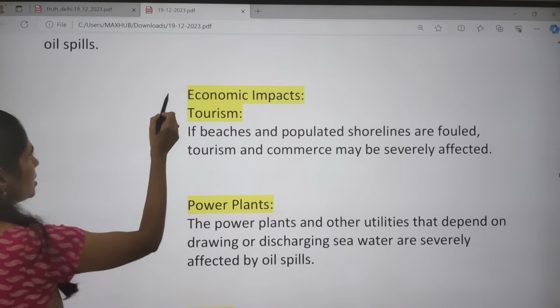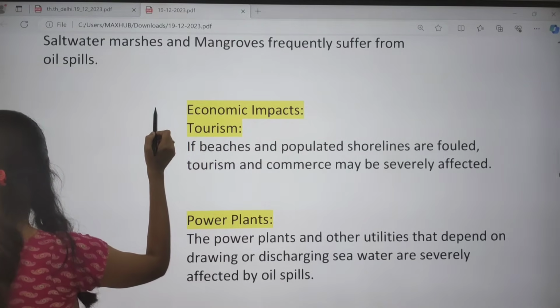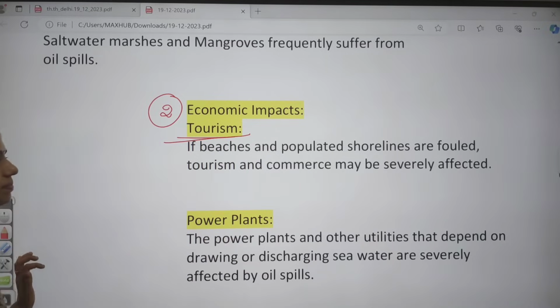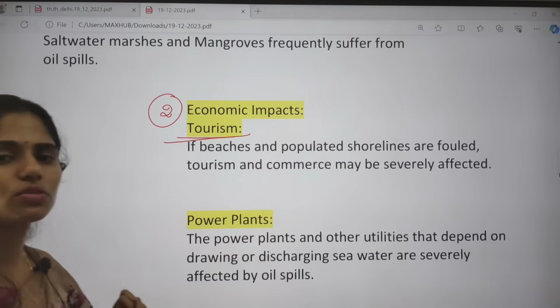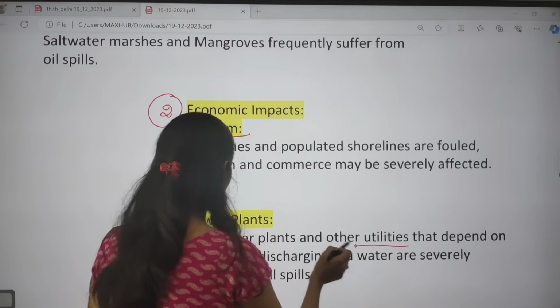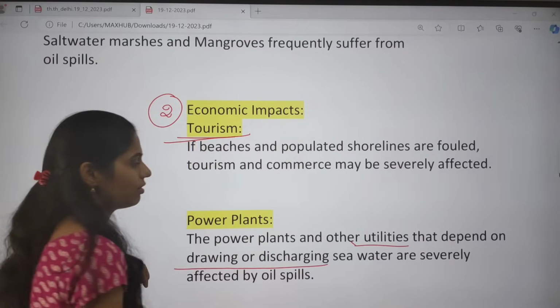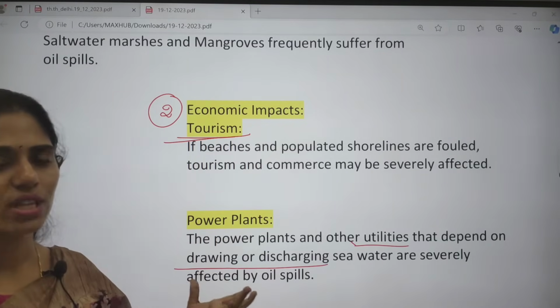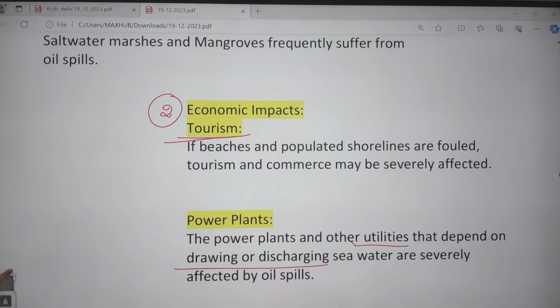And the second one is economic impact. Because of these oil spills, tourism will be affected. Tourism and commerce will be severely affected. And power plants and other utilities that depend upon drawing water from the sea will be severely affected by this oil spill, so they can't use that water for coolant purposes.